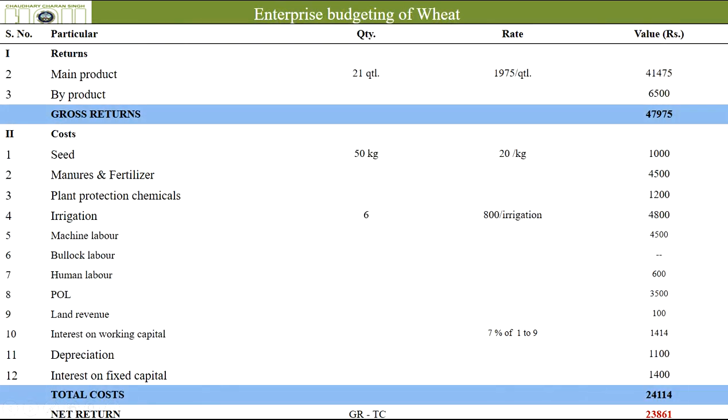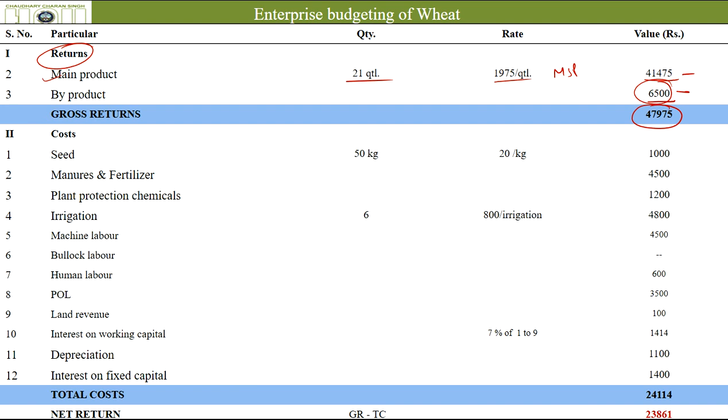Let's see with an example, enterprise budgeting of wheat. We will be getting returns from where? Main product, 21 quintals of wheat at this price we will be selling to the government at MSP, minimum support price. These much will be the returns. Out of the tudi, or you can say the stubble, we will be getting it for feeding our animals. We might use it at our home, we might sell it. I'm just taking an average amount. So these will be the total returns.